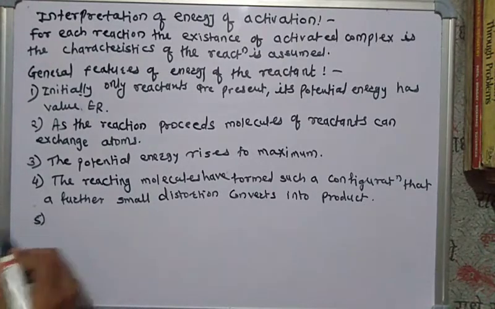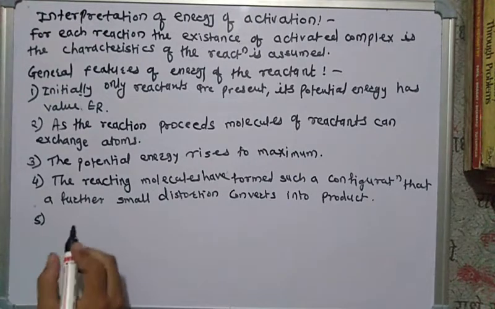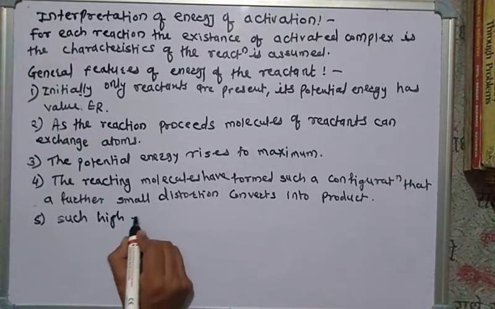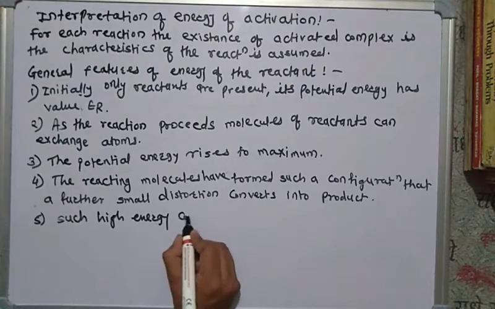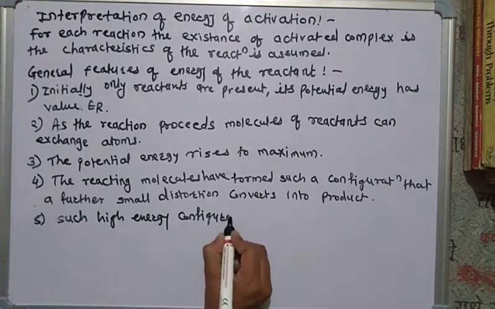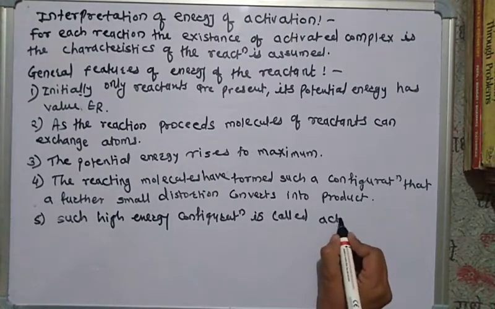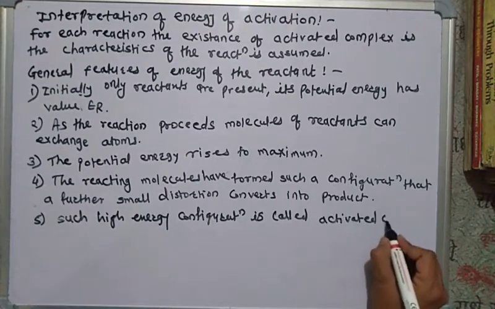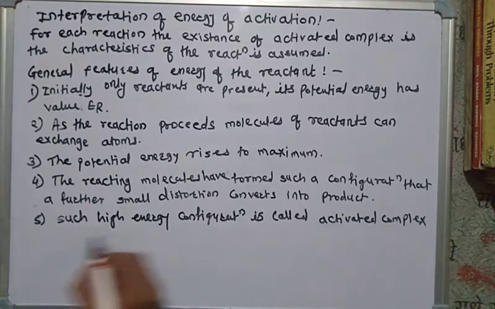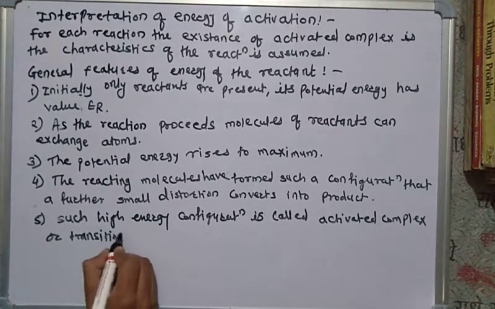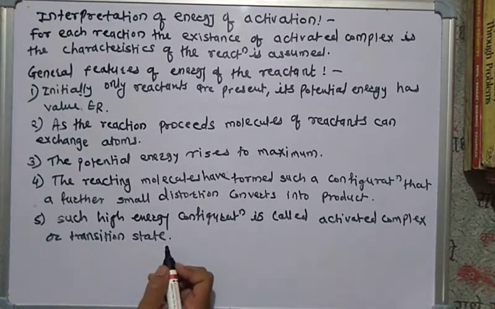And the fifth feature is that such a high energy configuration is called the activated complex, or it is also called the transition state. These are the 5 features of the energy of the reactant.